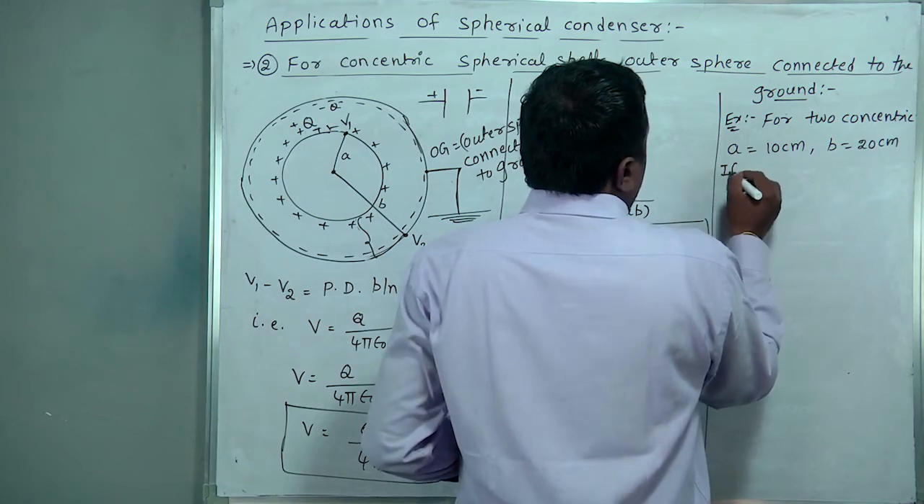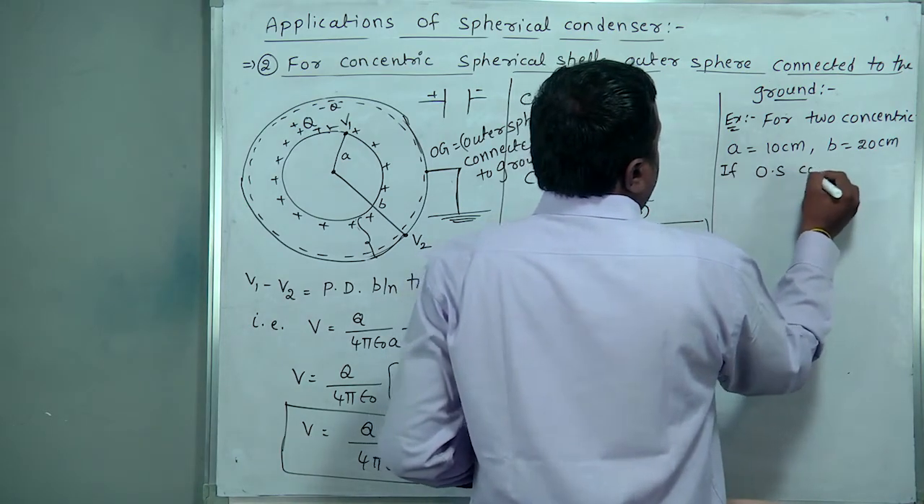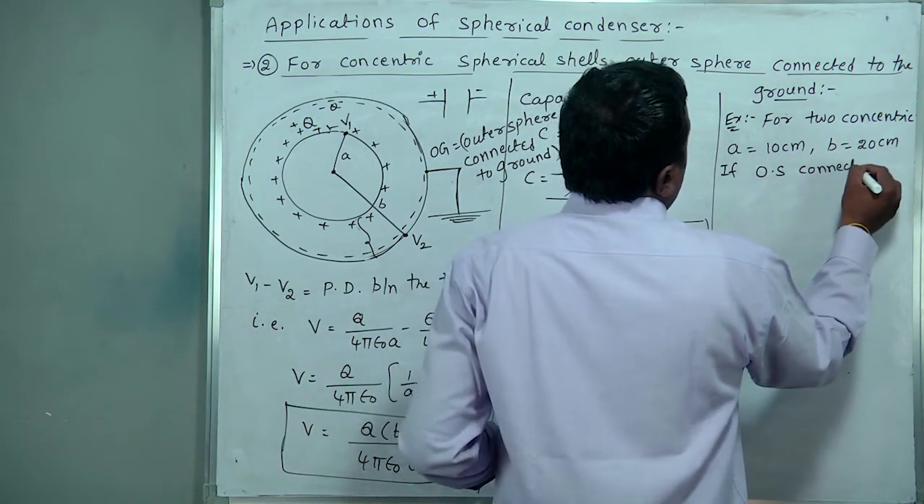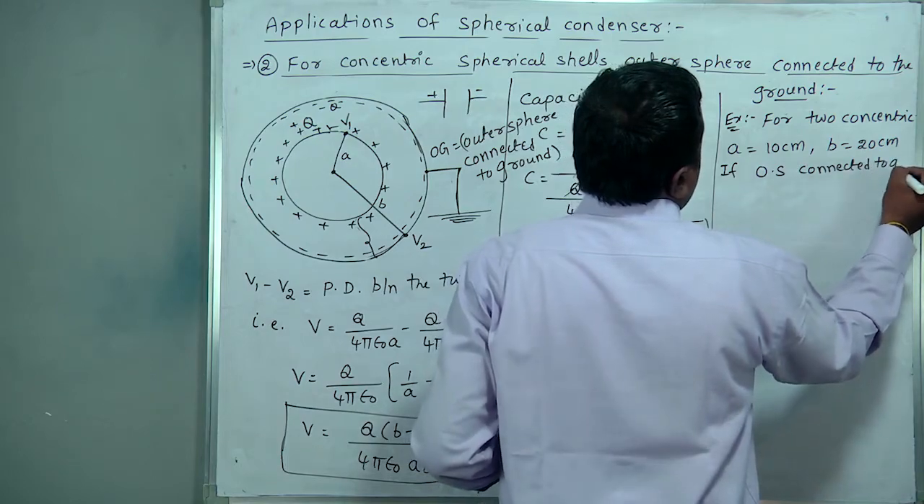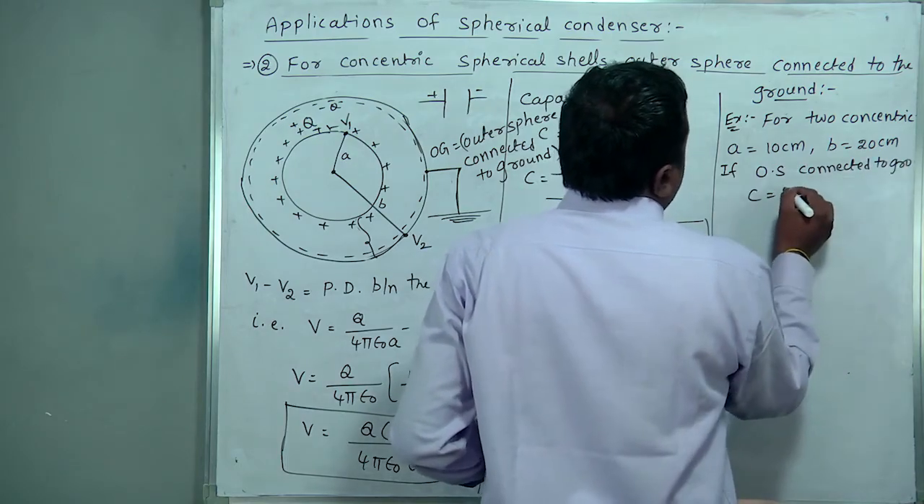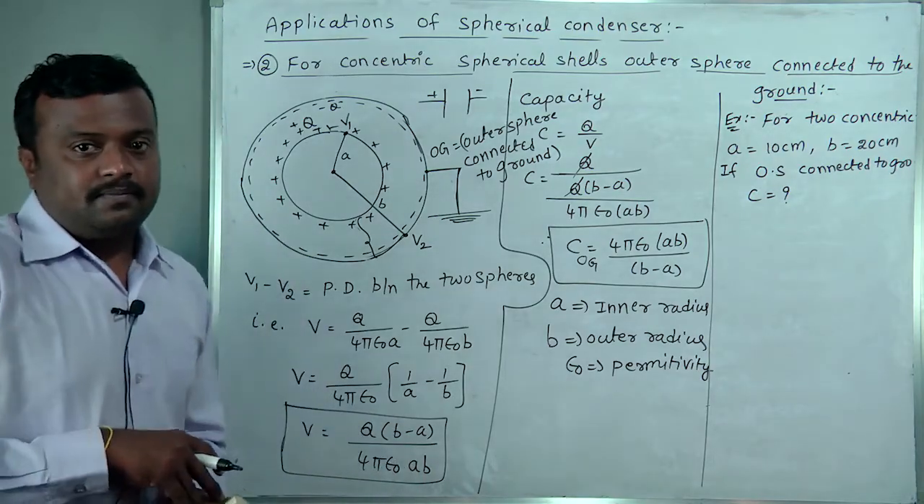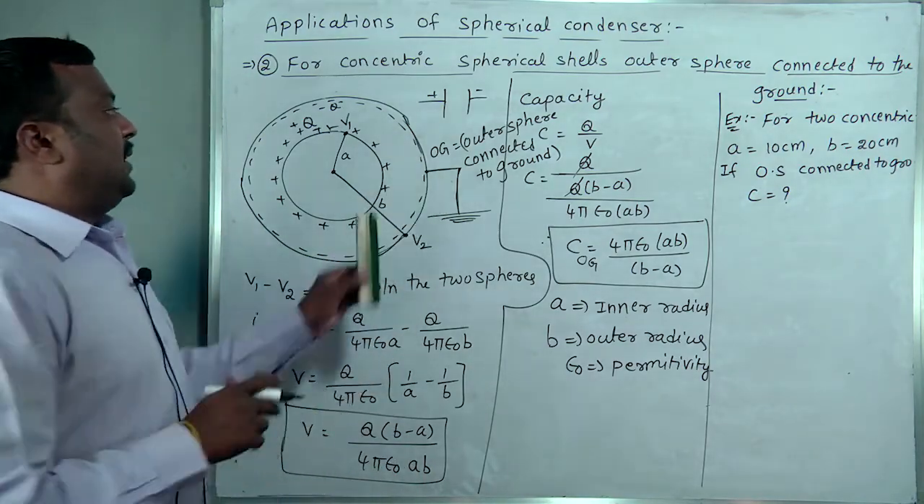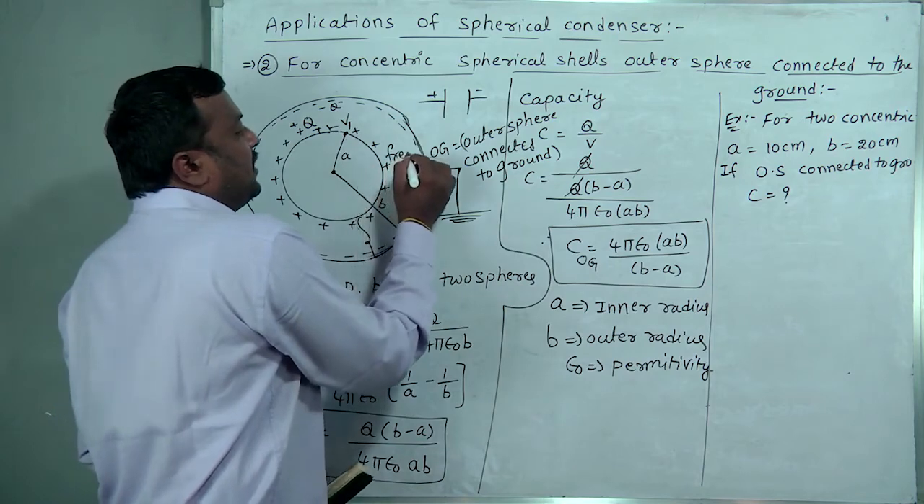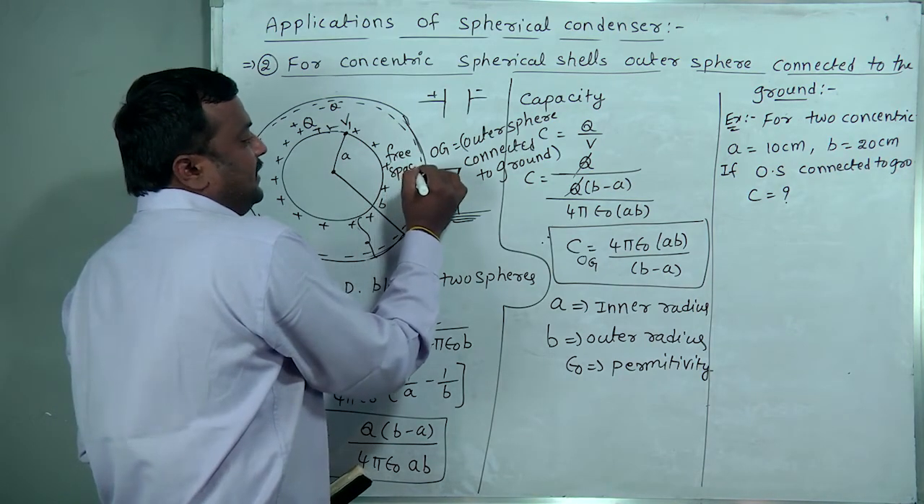If the outer sphere is connected to the ground, then what is the capacity in between the two spheres? Free space medium is there in between the two spheres. Then what is the capacity?